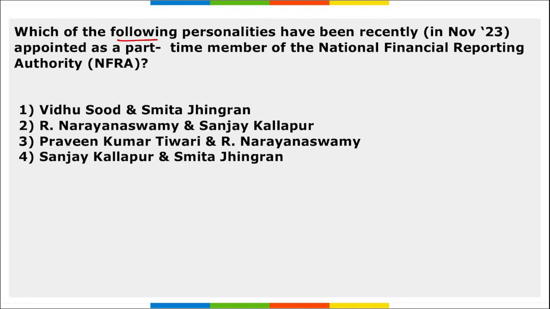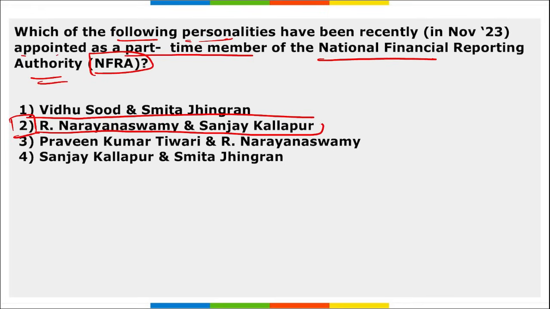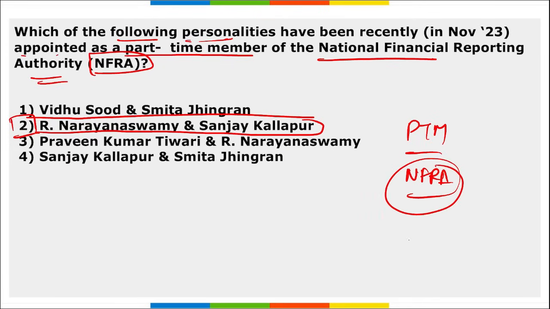Next, which of the following personalities have been recently appointed as a part-time member of NFRA, that is National Financial Reporting Authority? So, R. Narayan Swamy and Sanjay Kalapur, they both have been recently appointed as the part-time member of NFRA. NFRA is your National Financial Reporting Authority. This is an independent accounting regulator and they have been appointed in this position for 3 years.